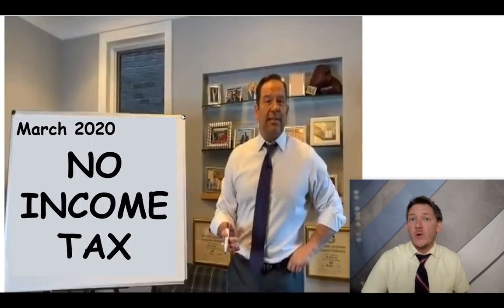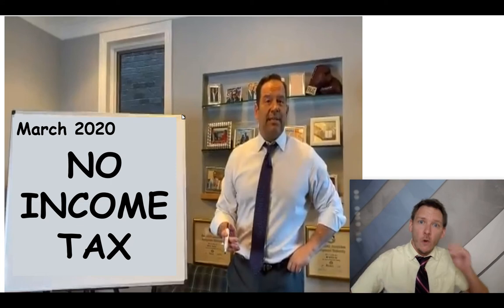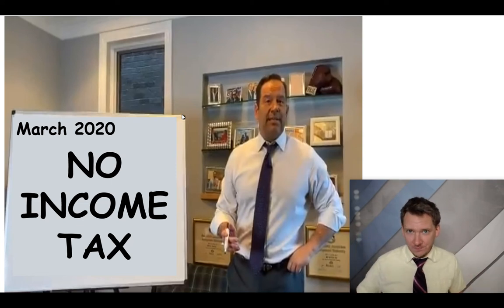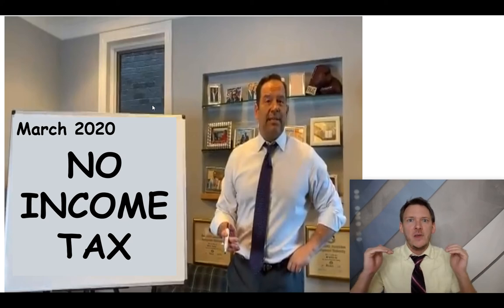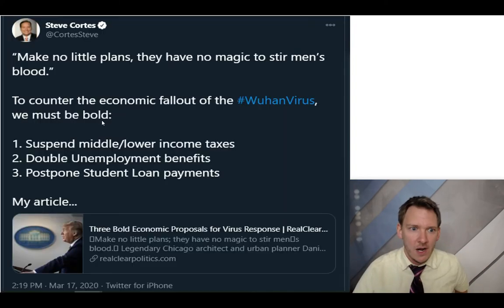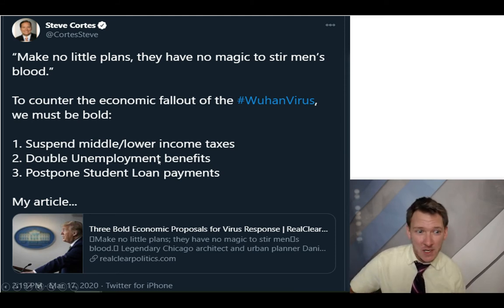And this is March 2020, before we were shutting everything down. Right at the beginning, Steve Cortez said, hey, here's the answer. We're running into a really bad situation. No income tax. At the very least, we're going to keep the economy afloat by letting people keep their money. He suggested three things. Two of these were adopted, because he does have the Trump administration's ear. Double unemployment benefits. They listened to him. This was March 17th, 2020.